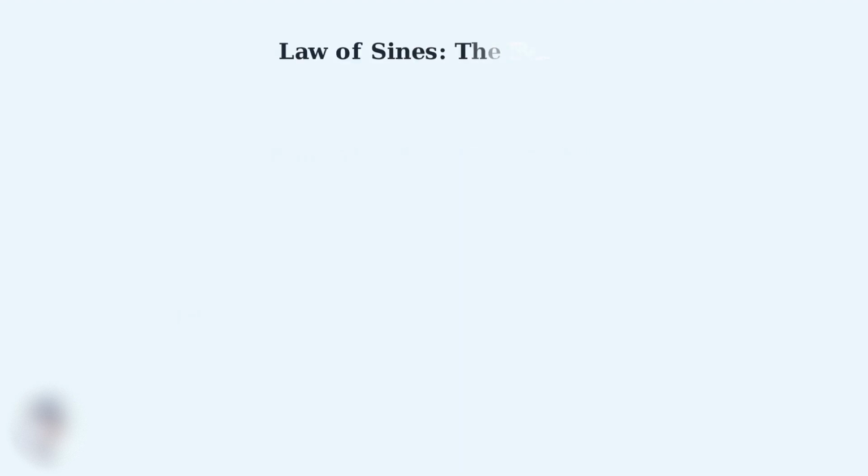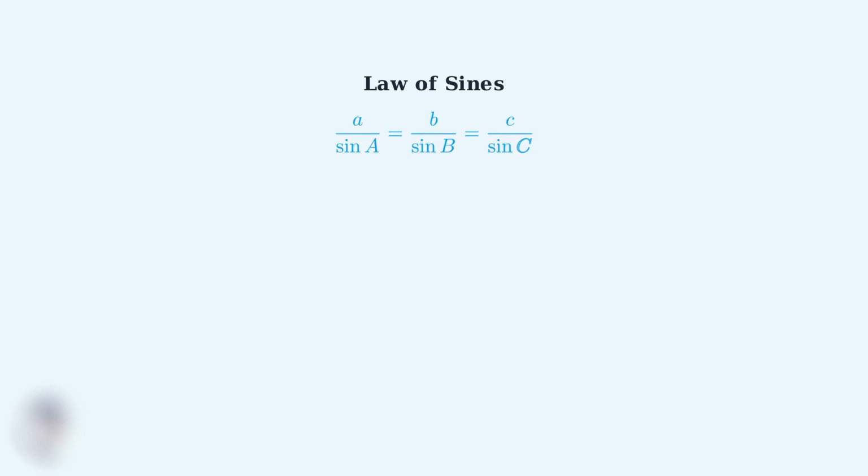The law of sines is a powerful tool for solving triangles when you don't have a right angle. It creates a beautiful relationship between the sides and angles of any triangle. Here's the law of sines formula. It states that the ratio of any side length to the sine of its opposite angle is the same for all three sides of the triangle. This ratio also equals 2R, where R is the circumradius, the radius of the circle that passes through all three vertices of the triangle.